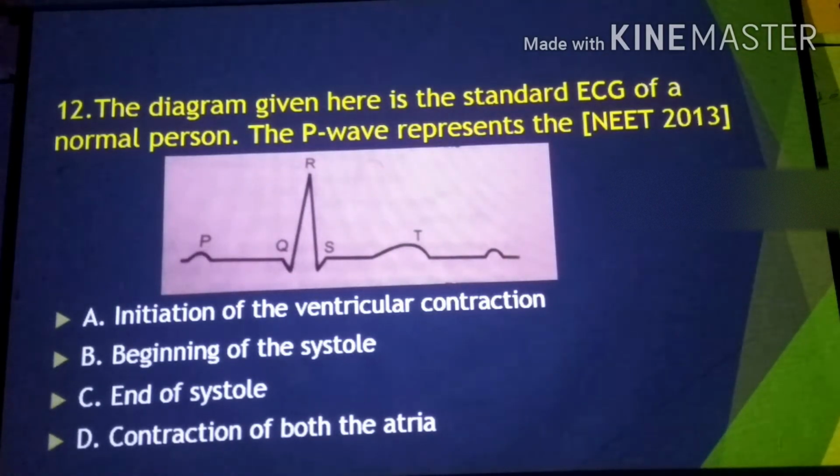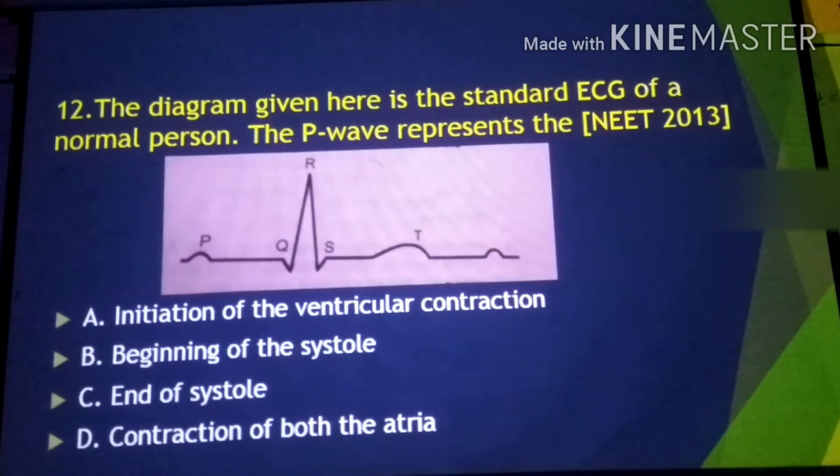The P wave happens because of the atrial systole. Then the QRS complex happens because of the ventricular systole. So atrial systole, P wave formation, happens within 0.1 second. QRS complex, ventricular systole, happens within 0.3 second, and T wave formation happens at the time of joint diastole.